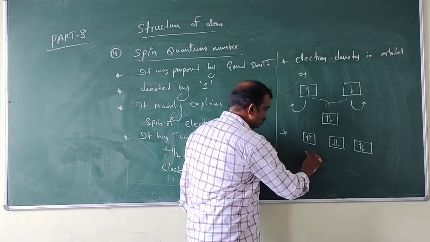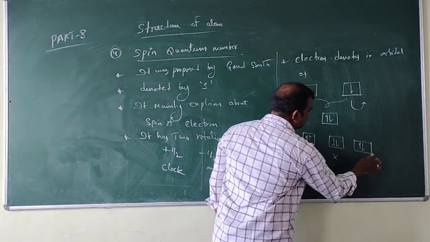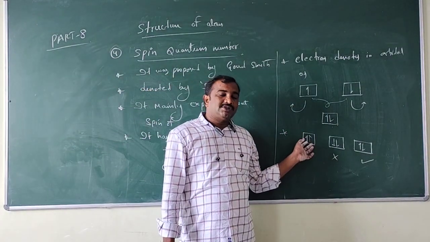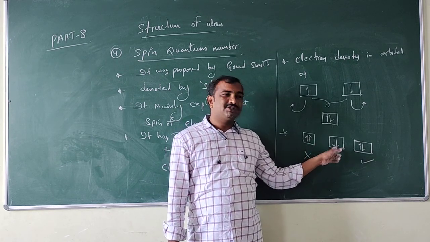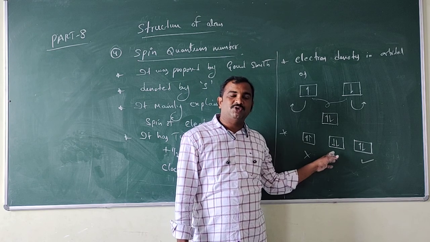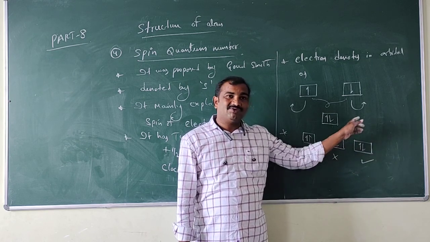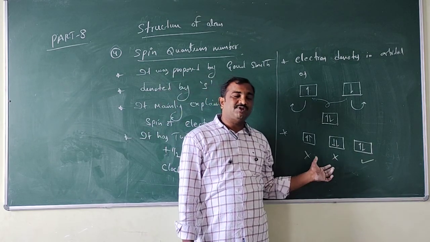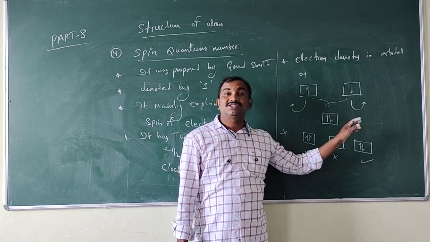So these two are wrong. This indication is wrong. What about this indication? This indication is right. Have you understood? See, both the spins are upward, that means both are going in one direction only. Both the spins are downward, that means here also both are going in one direction. So what about here? One is clockwise, the second one is anti-clockwise. So these two are wrong. The indication of these two electrons in the orbital is wrong. What about this? This is right.